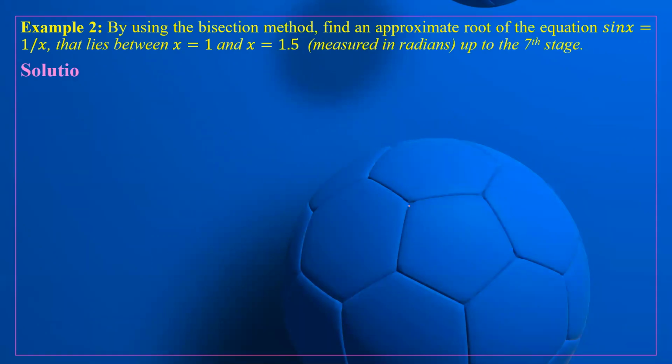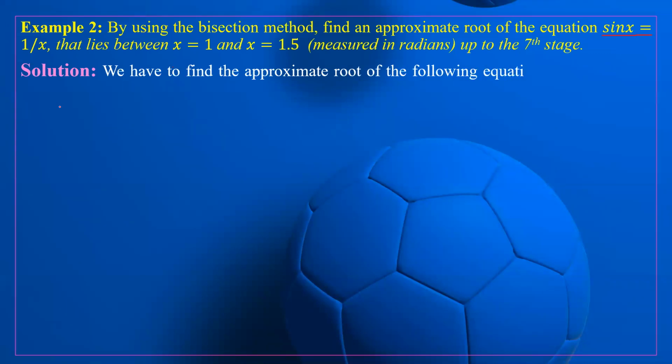By using the bisection method, find an approximate root of the equation sin x is equal to 1 upon x. Just look here, this is not an algebraic equation. It is a transcendental equation. So here we have already been given that its root lies between x equal to 1 and 1.5, and it is measured in radians, up to the 7th stage.